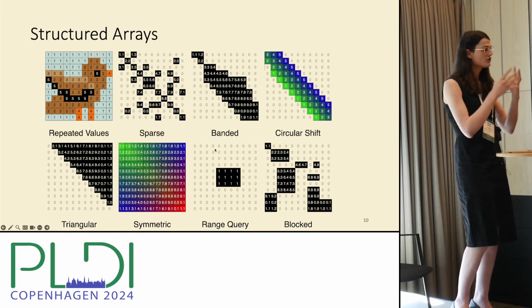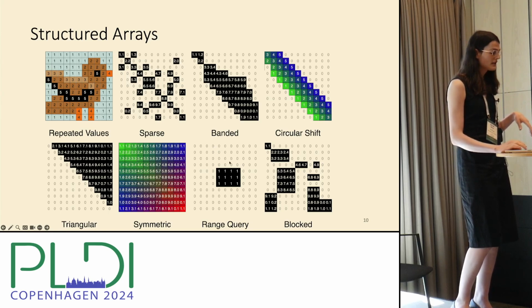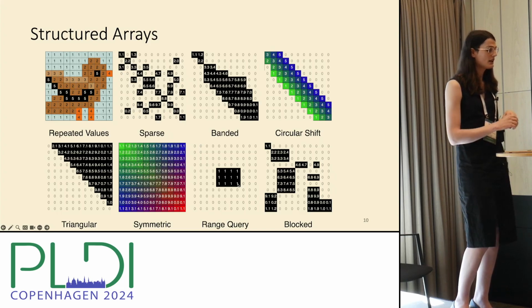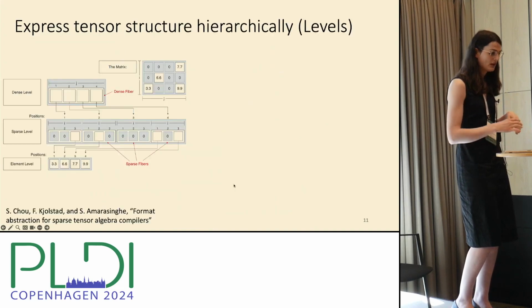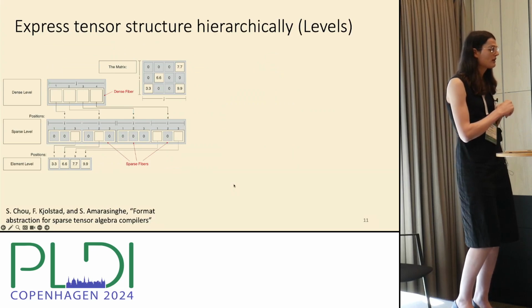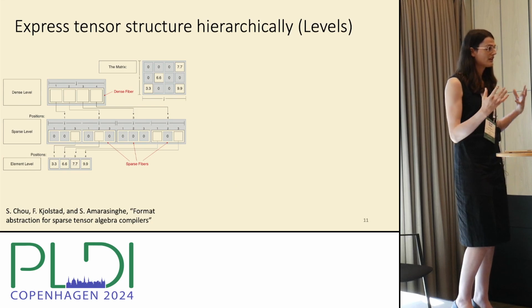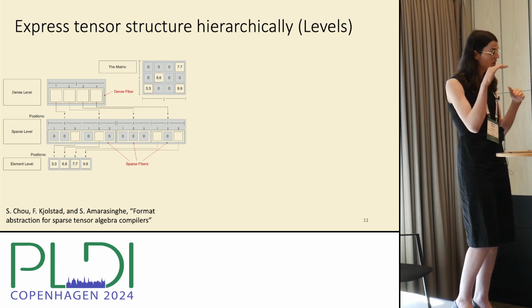So here's a bunch of examples of structure. We're trying to generalize so that we can capture a wider variety of these things. So we've seen sparse, but we also have run length encoding, or you might do a range query or something like that, right? In the case of a range query, we only need the height and the width of the box, and then what's the value inside the box.